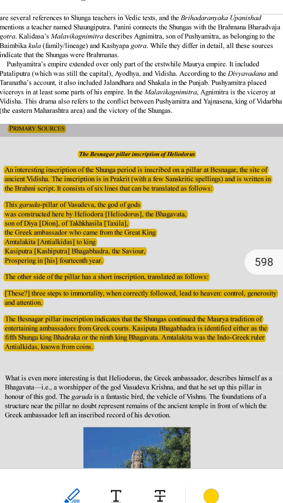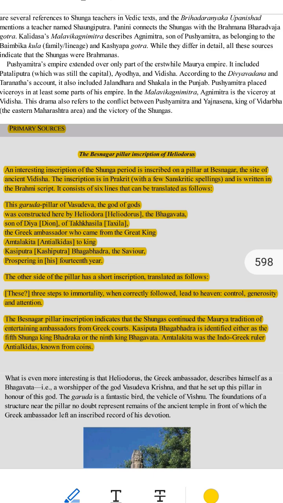2. Generosity. This means being kind and giving to others. Help others when you can. 3. Attention. This means being careful and mindful in everything you do. Pay attention to your actions and thoughts. The message says that if you follow these 3 steps, you can reach heaven or achieve a form of immortality, something that lasts forever in a spiritual sense.